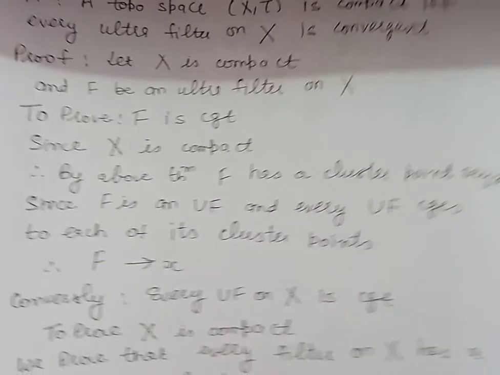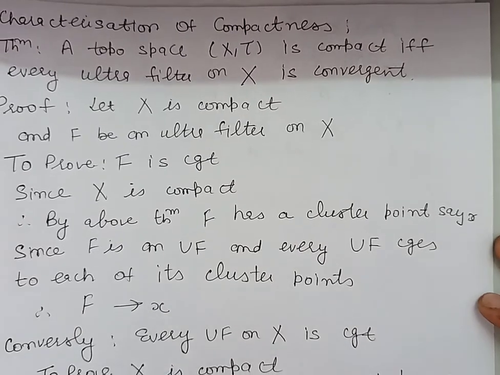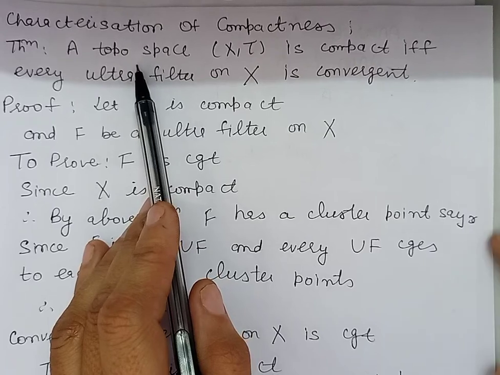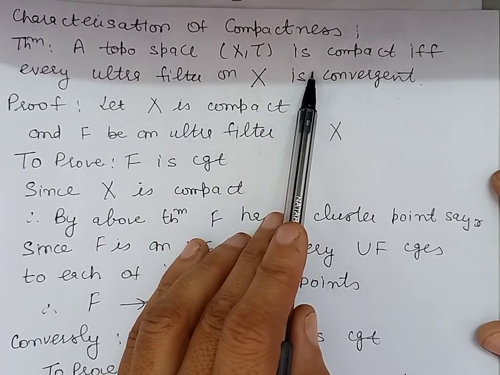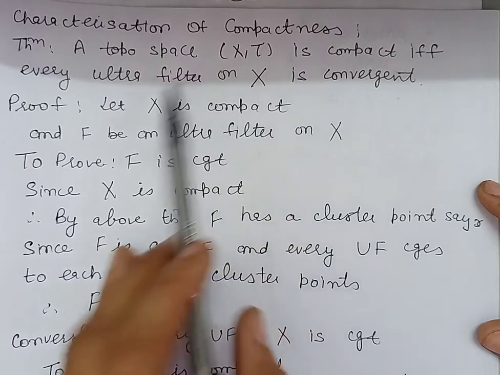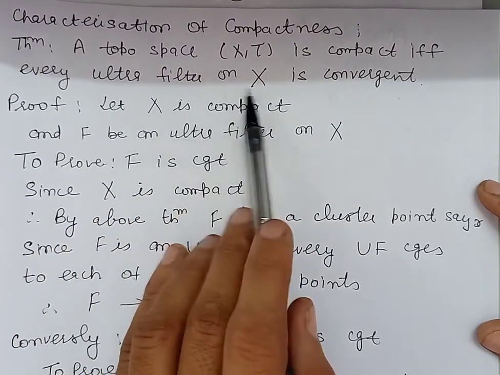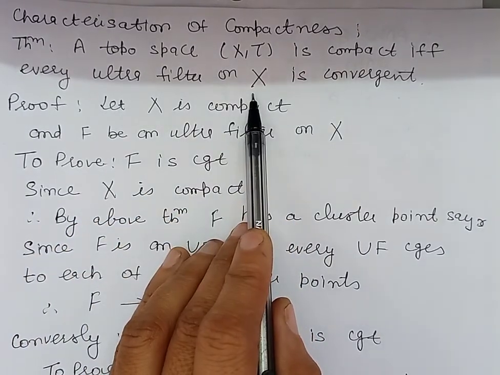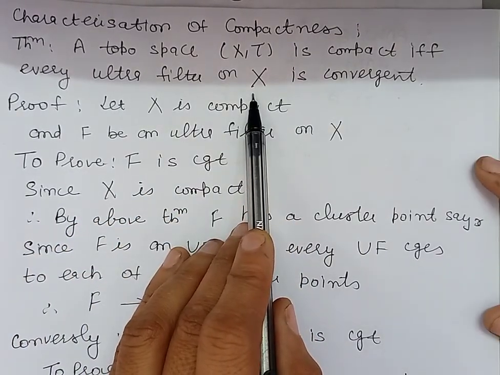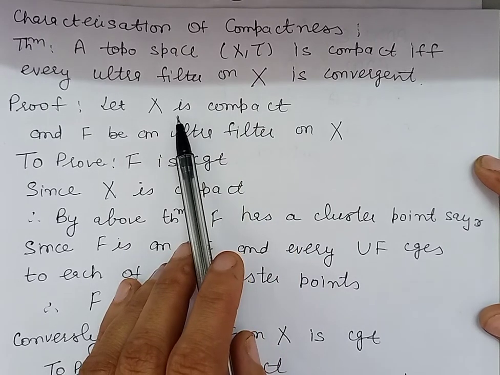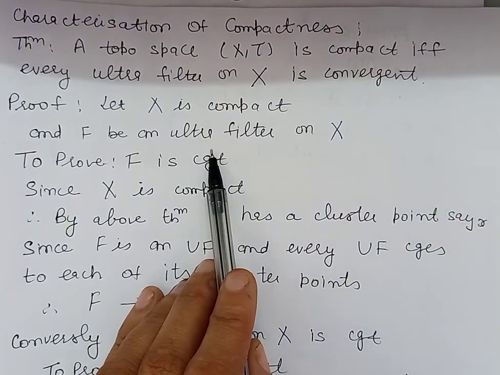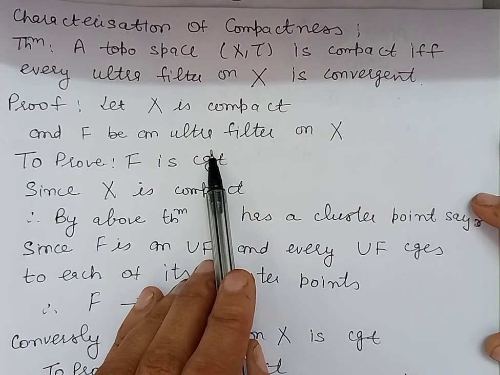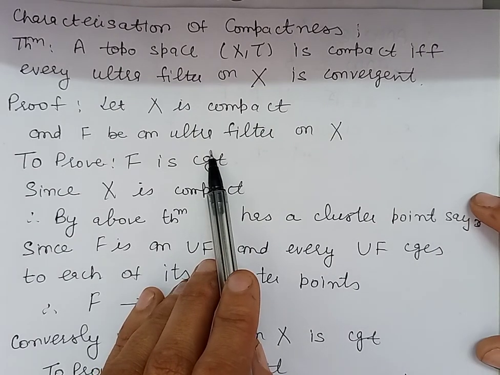Now the next characterization of compactness: a topological space (X, τ) is compact if and only if every ultrafilter on the set X is convergent. So let us take X compact and F an ultrafilter on the set X. We are to prove that this ultrafilter is convergent.